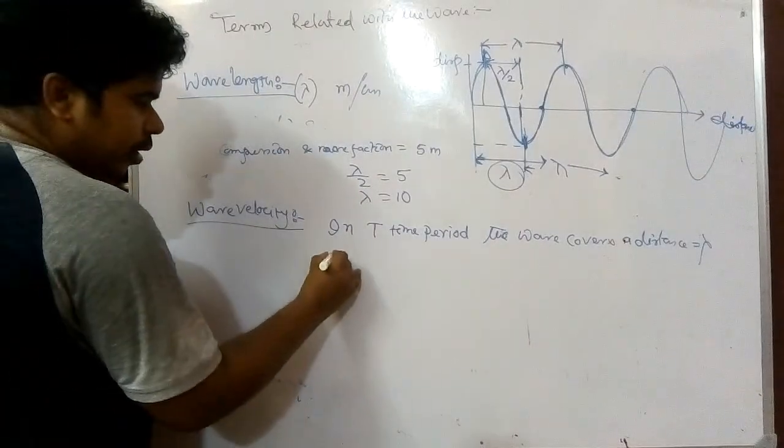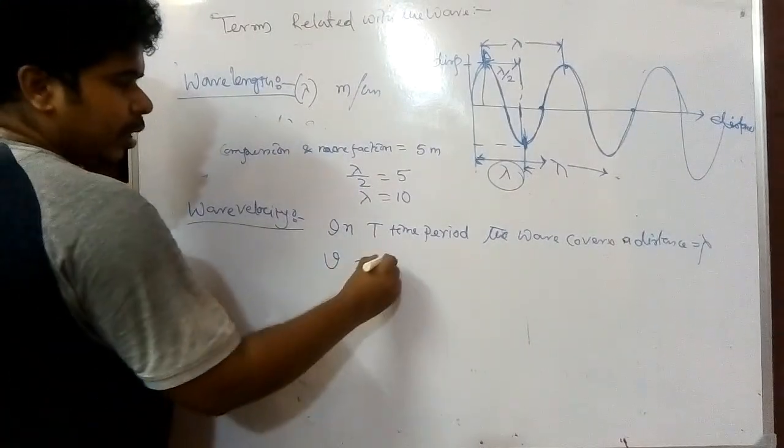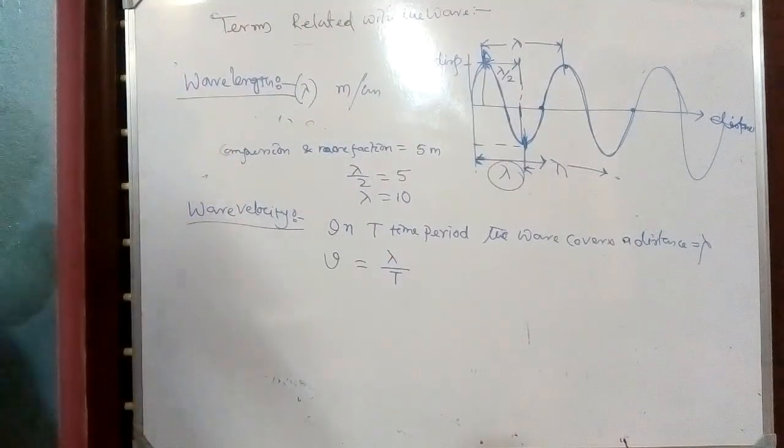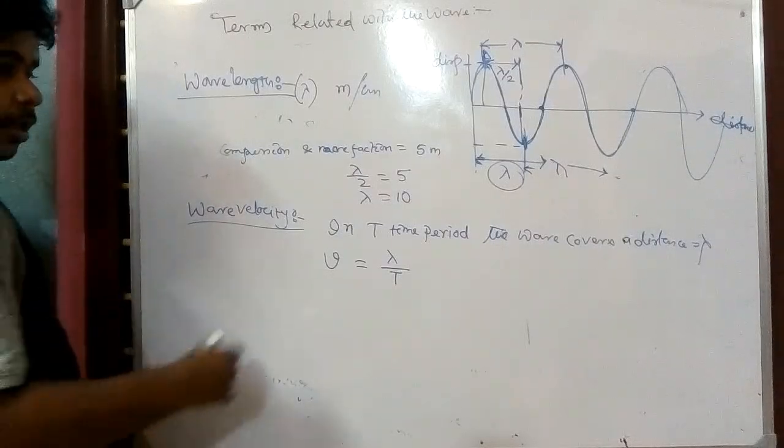So velocity v equals distance by time, that is lambda by T. By that way we can find it.